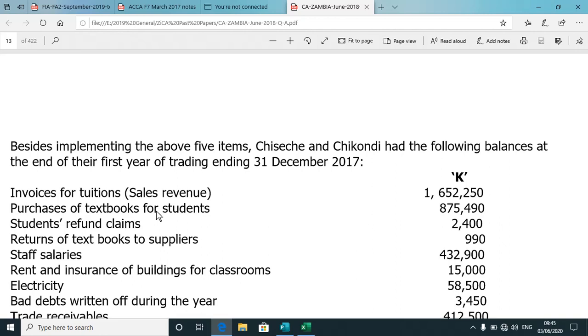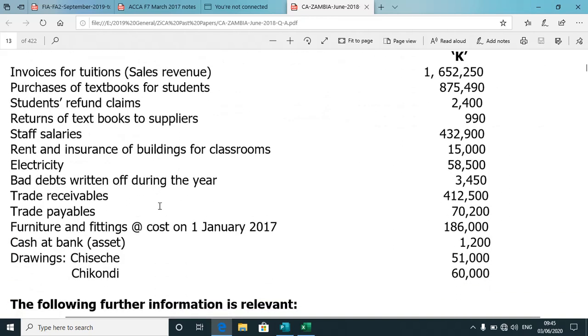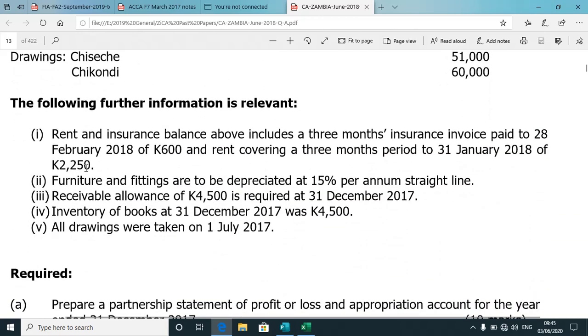Besides implementing the above 5 items, Chiseche and Chikondi had the following balances at the end of their first year of trading, ending 31st December 2017. So you've got a list of items there, and of course we'll be getting to those as we go through the work. Allow me to just discuss briefly the notes.